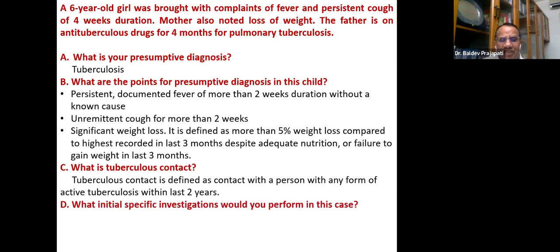And then what initial specific investigations would you perform in this case? Suppose this is the presumption of tuberculosis. Now you have a fairly good background. The documented fever is there for more than 2 weeks. Unremitting cough is there. Weight loss is documented. Somebody is already suffering; here it is noted, father is on drugs. That means every scenario is given.